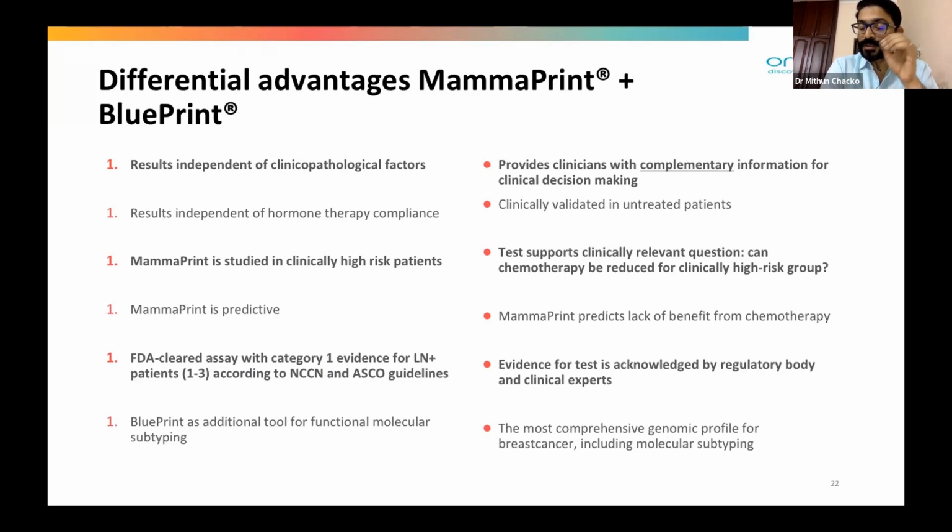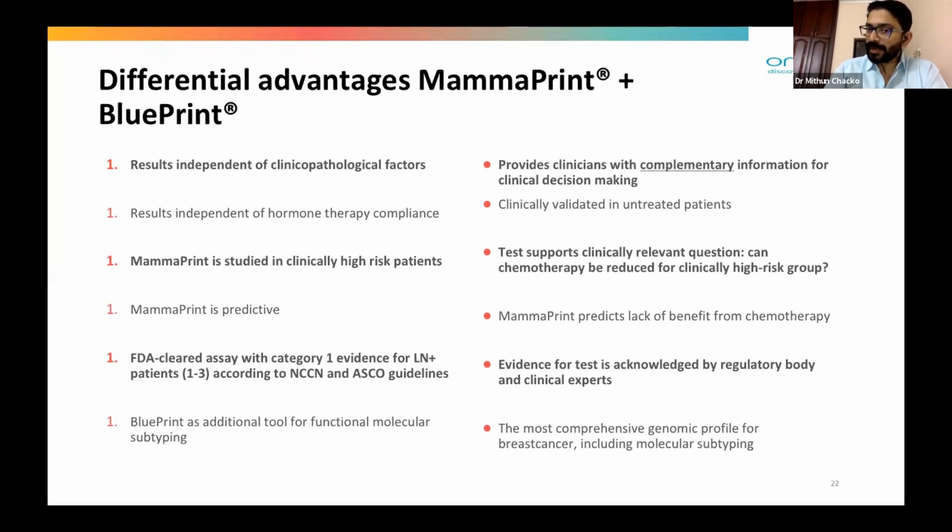We can use the data according to the MINDACT trial, and Blueprint can add an additional tool for functional molecular subtyping. Especially when we are thinking of neoadjuvant treatment, we can use Blueprint for assessing which treatment protocol has to be used, and it provides clinicians with complementary information for clinical decision making, clinically validated in untreated patients.